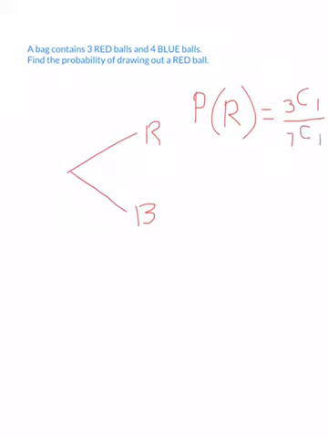So it's fairly easy to work out this, as there's 3 red balls and there's 7 balls altogether, so the probability is going to be 3 over 7. So if we were to put this on a little spider diagram here, the probability of red would be 3 over 7. The probability of blue, therefore, would be 4 over 7.